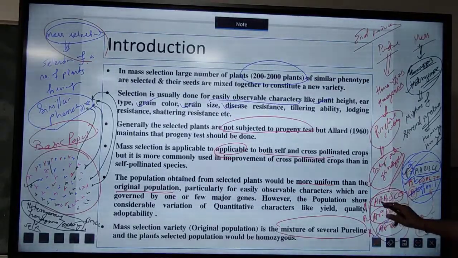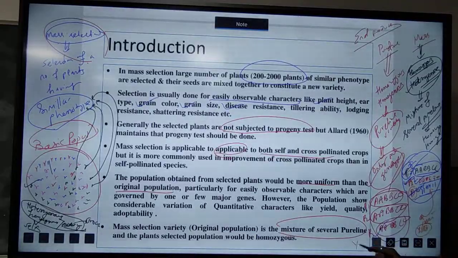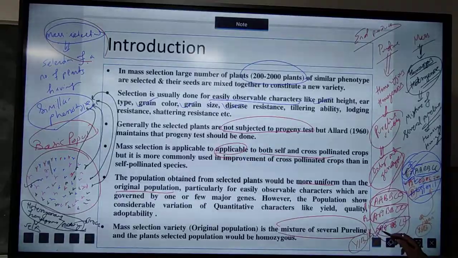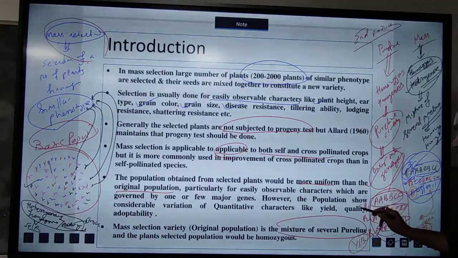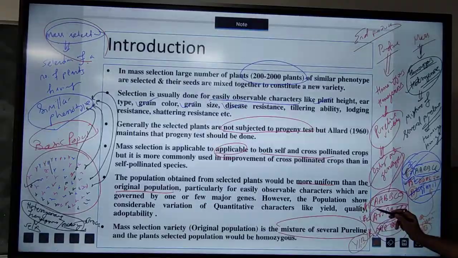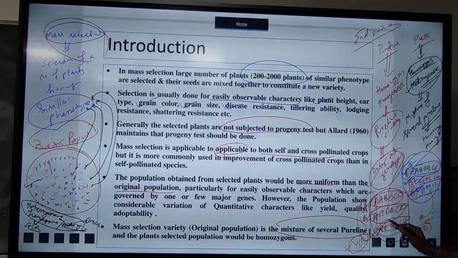Okay, but in the case of pure line selection, you can see the yellow stem borer is there, and plant 3 is susceptible to yellow stem borer. If plant 3 is susceptible, that means plant 1 and plant 2, all these plants, are also susceptible to this yellow stem borer, because all plants have similar genotypes.